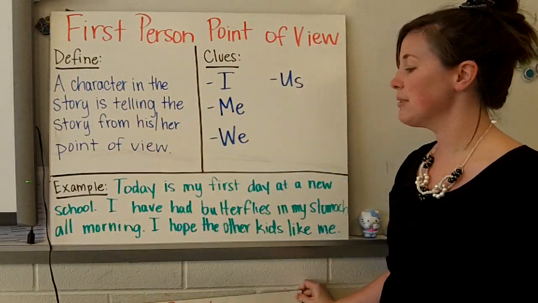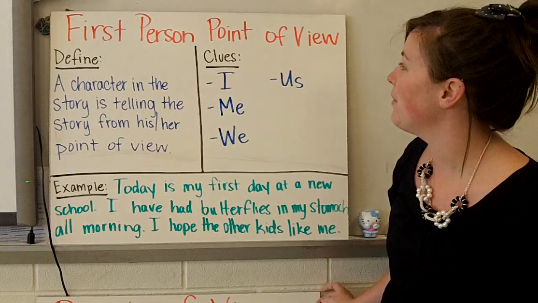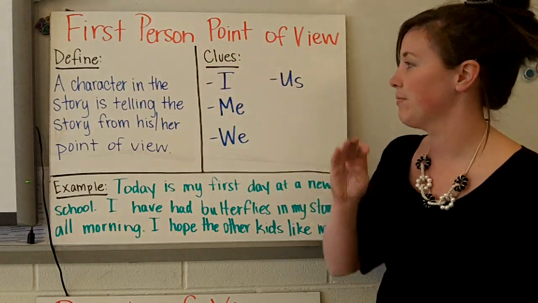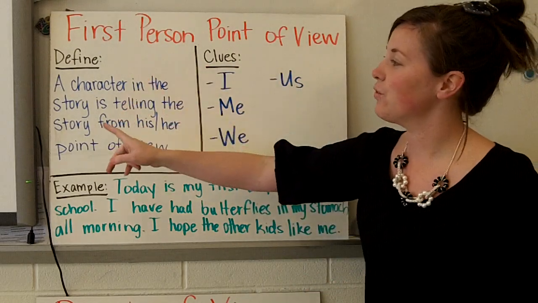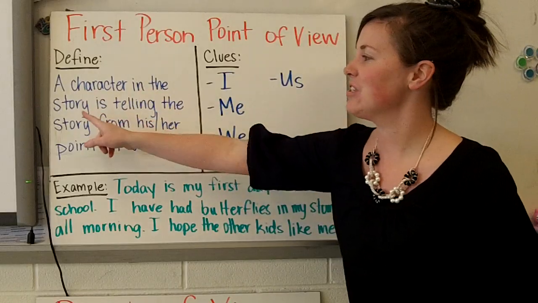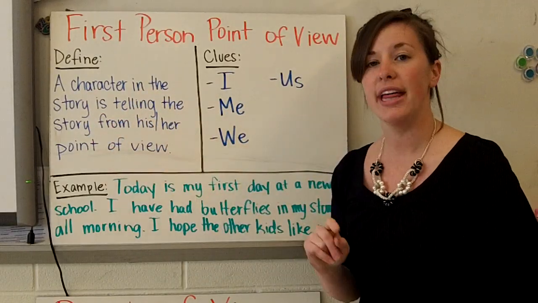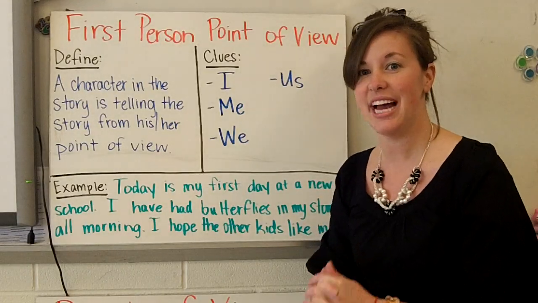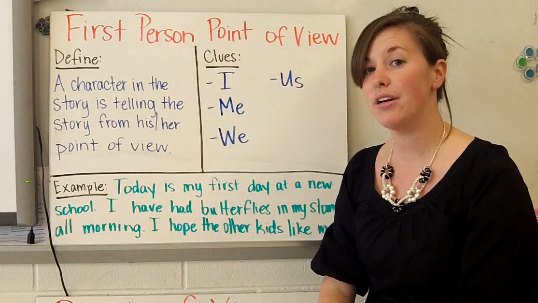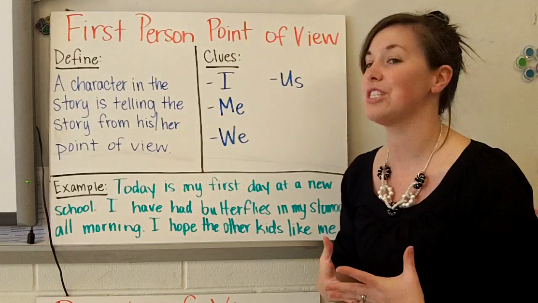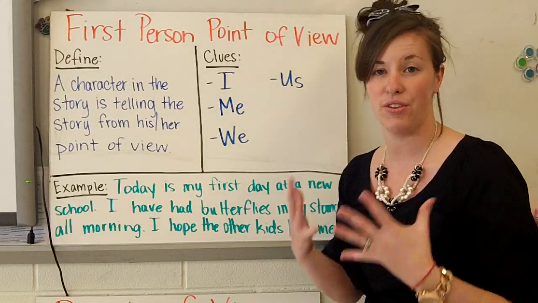Okay. The first point of view that we're going to be talking about is first person point of view. So a good definition for it would be a character in the story is telling the story from his or her point of view. That means somebody in the story is actually telling you the story. And there are a few clues that you can look for in order to make sure that it's first person.